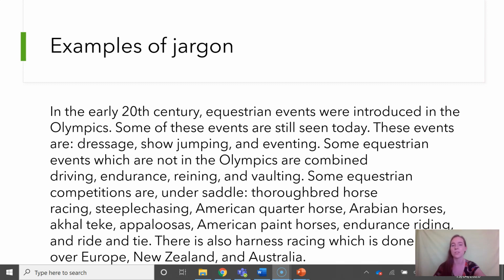Some equestrian competitions are under saddle, thoroughbred horse racing, steeplechasing, American quarter horse, Arabian horses, Akhal-Teke and Appaloosas, American paint horsing, endurance riding, and ride and tie. There is also harness racing, which is done all over Europe, New Zealand, and Australia.